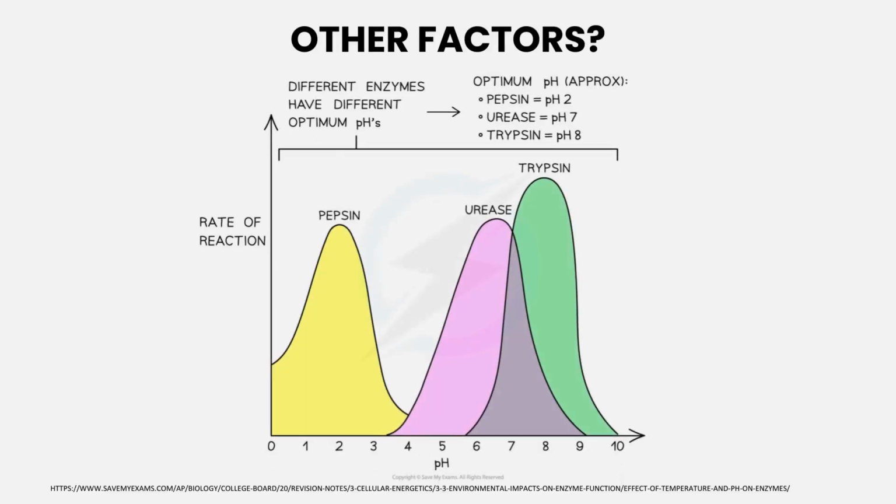pH is another important factor. Different enzymes have different optimum pH as well. For example, pepsin has an optimum pH of 2, and urease has 7. They have different rates of reaction at different pH. If the pH is lower than the optimum pH, the reaction rate will generally be lower. And if the pH is too high, the rate of reaction will also decrease.